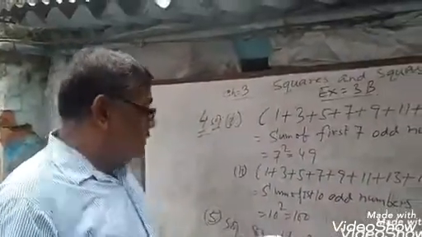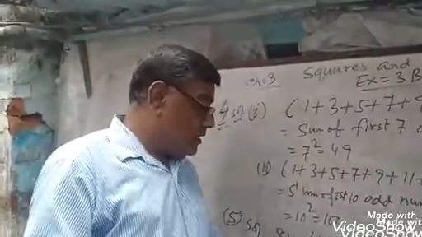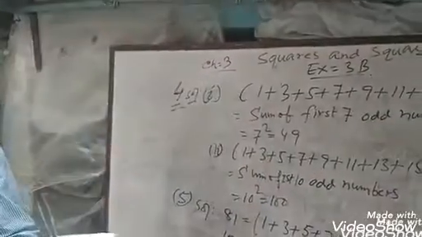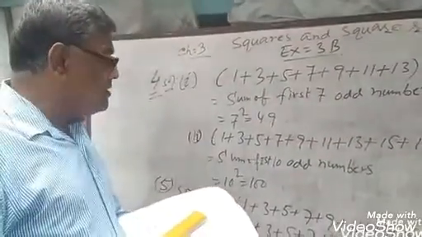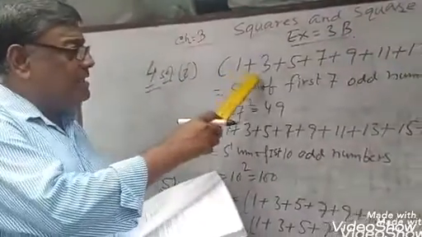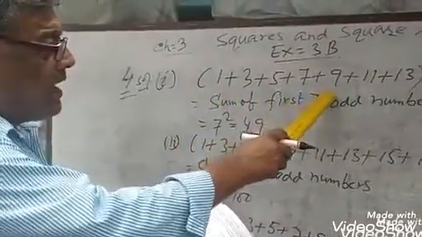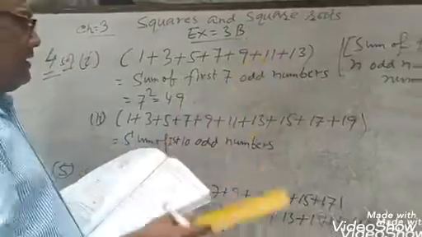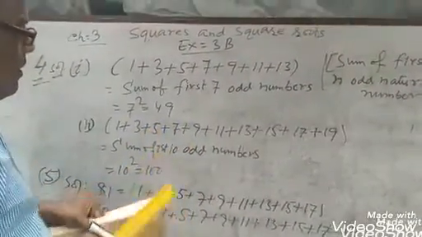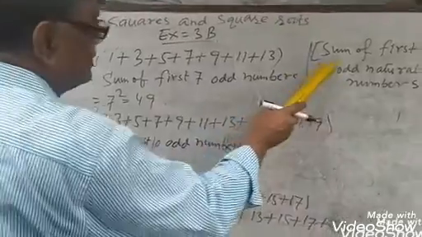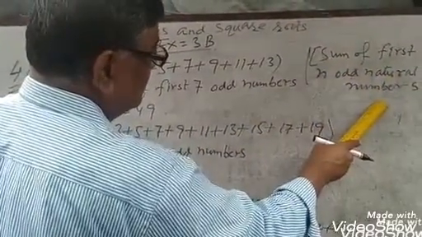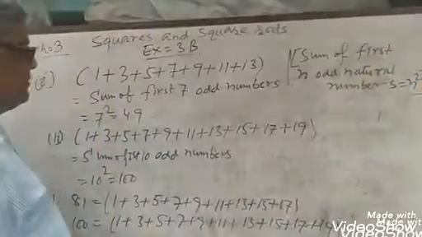Question number 4. Without adding, find the sum. There are 3 questions. Question number 1. 1 plus 3 plus 5 plus 7 plus 9 plus 11 plus 13. We know that the sum of the first n odd natural numbers equals n square.